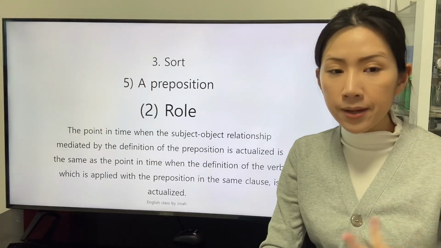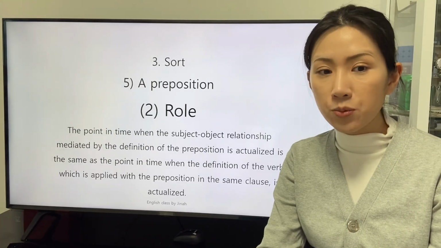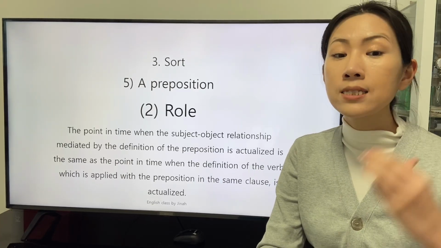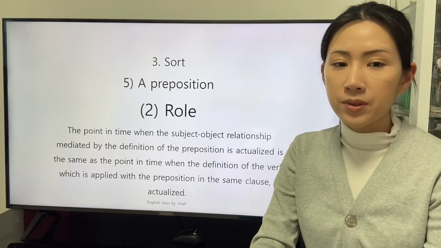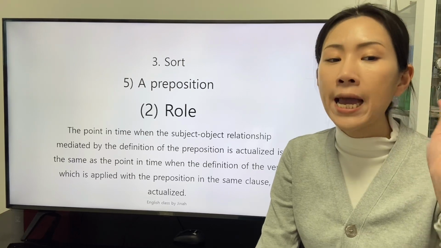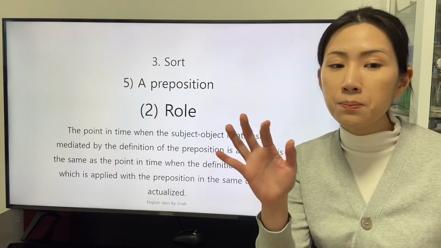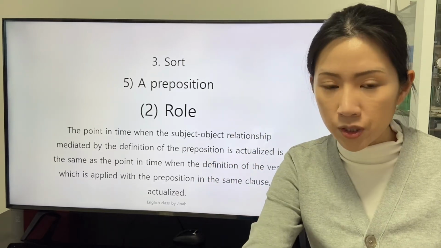The point in time when the subject-object relationship mediated by the definition of the preposition is actualized is the same as the point in time when the definition of the verb, which is applied with the preposition in the same clause, is actualized.